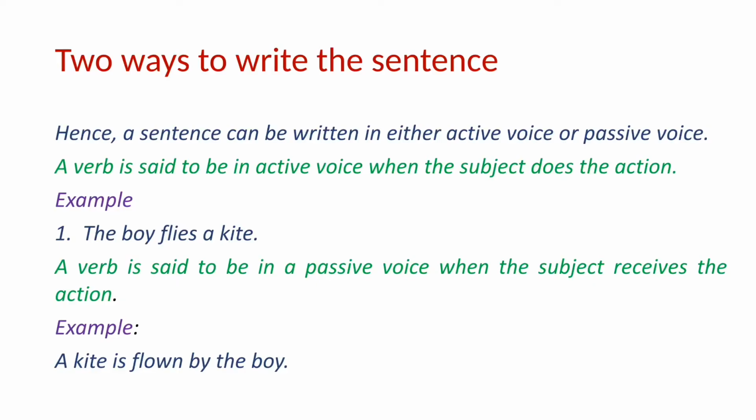A verb is said to be in active voice when the subject does the action. The boy flies a kite. Subject is active here. A verb is said to be in passive voice when the subject receives the action. A kite is flown by the boy. So here a kite, the subject, is receiving the action done by the boy.